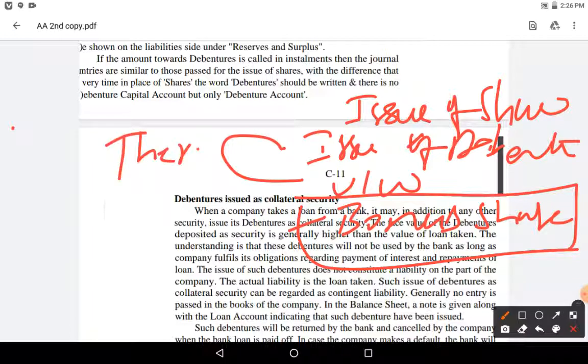It doesn't mean you don't need to learn issue of shares and bonus shares. You need to learn theory of all the topics and problems relating to issue of shares and issue of bonus shares. And underwriting and issue of debentures, you just go through the theory and some general entries in the textbook. You go through those ones. Okay, so what we will say, we'll say one thing,